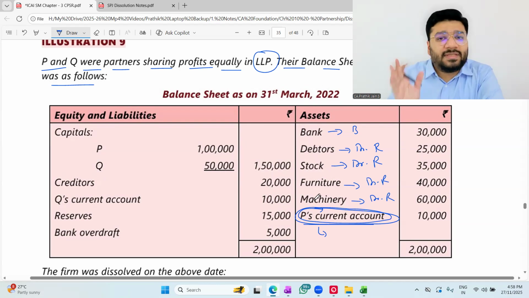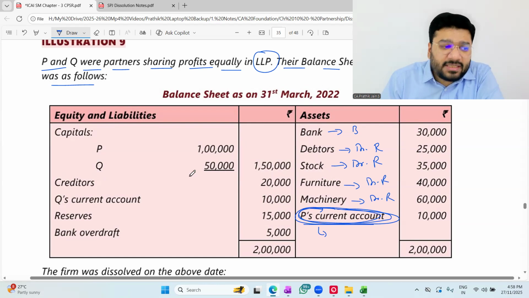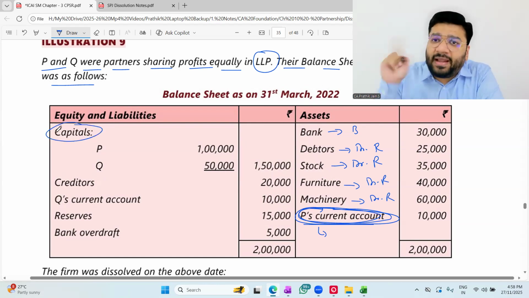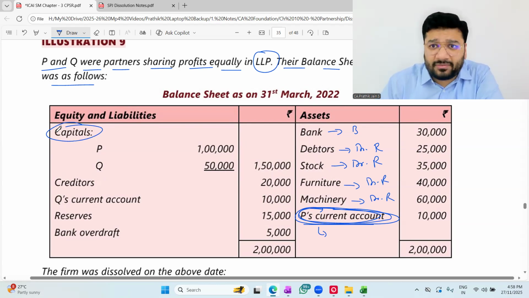We'll stick to one method, which we followed in 12th CBSE. We will transfer every other balance to the capital account and finally all the adjustments will be done in the capital account. Okay, not okay? Okay, okay. So please, current account people, where will I transfer this to? Capital account, which side? Debit side. This will go to debit side.